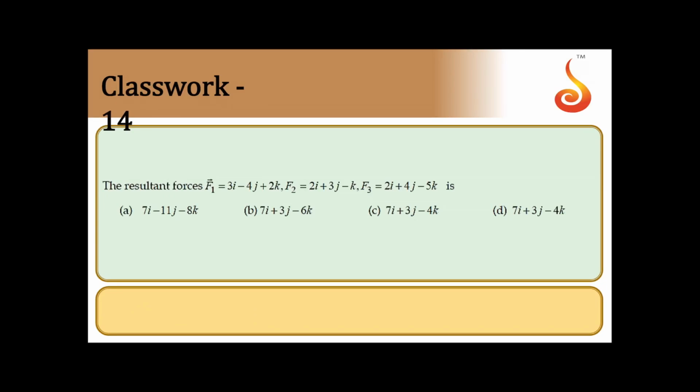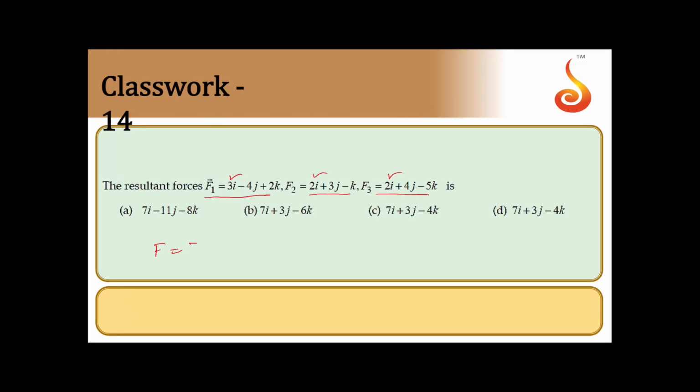Yes, we shall move on to the next one. The resultant of forces F1 is equal to 3i minus 4j plus 2k, F2 is equal to 2i plus 3j minus k, F3 is equal to 2i plus 4j minus 5k is? When vectors are given in ijk form, just add the corresponding coefficients of i, j and k. So the resultant force should be